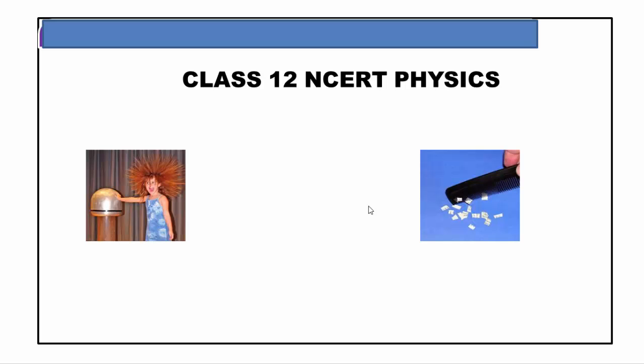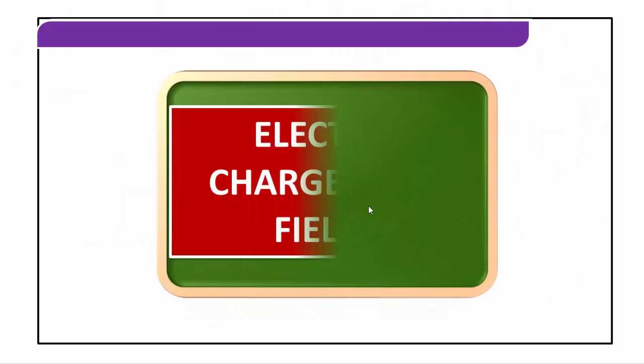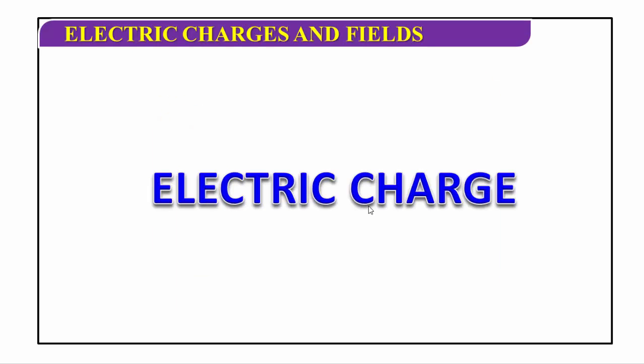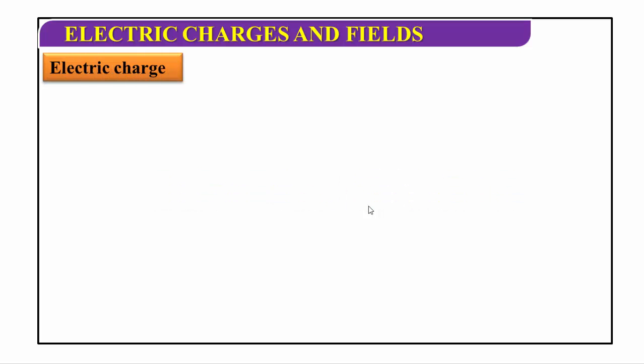Now I am going to start the first topic from your second PUC physics syllabus, that is electric charges and electric fields. I think all of you are familiar with the introductory concepts: what is electric charge, what is electric field, and what are the physical quantities of electric charge and electric field.